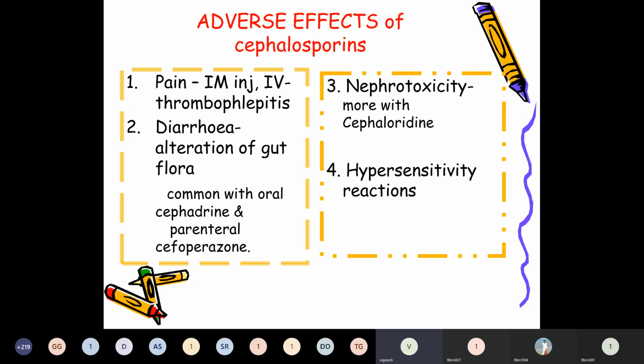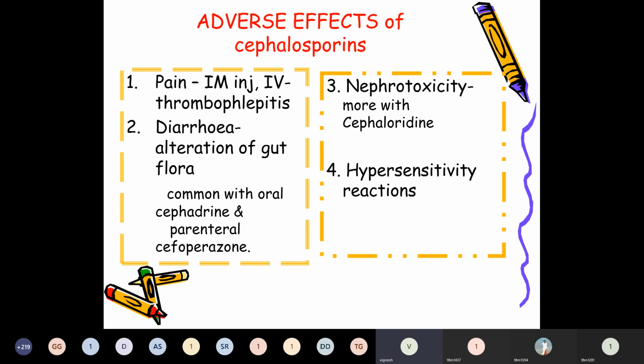Coming to the adverse effects of cephalosporins. These drugs are generally well tolerated, but they are more toxic than penicillin. Pain after IM injection occurs with many cephalosporins, but some can be injected IM, while others only through IV. After giving IV, there may be the development of thrombophlebitis of the injected vein.